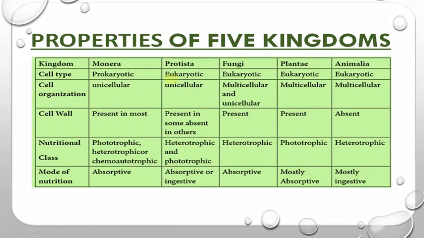These are the properties of the 5 kingdoms that I have listed here. If I talk about Monera, Protista, fungi, Plantae and Animalia, they are classified by their cell type, their cell organization, the presence or absence of cell wall, the nutritional class and mode of nutrition. Everything was classified in the 5 kingdom system, so you can easily get it from here.